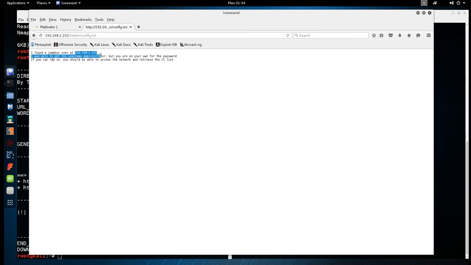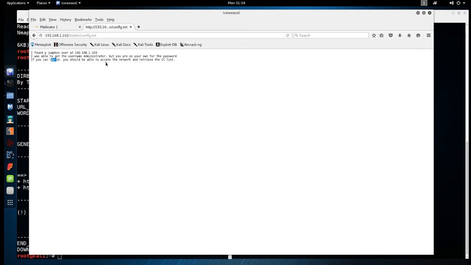So we got a new target. He was able to get a username, administrator, so that's pretty awesome. That's going to help us tremendously. But we're on our own for the password. There's ways around that. If we can RDP in, that's something to look for. We should be able to access the network and retrieve the credit card list.